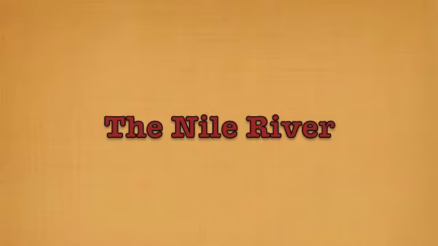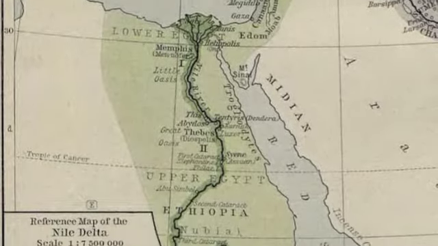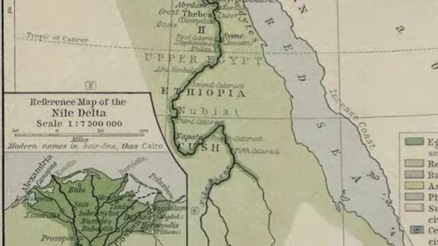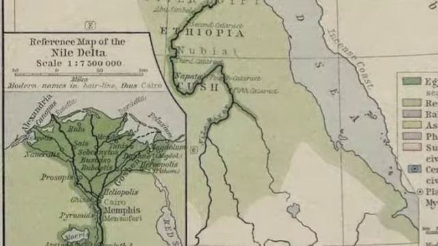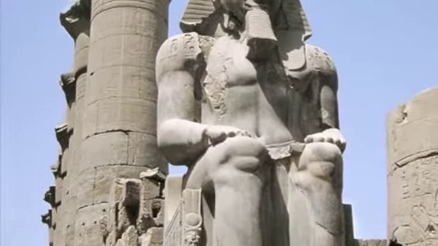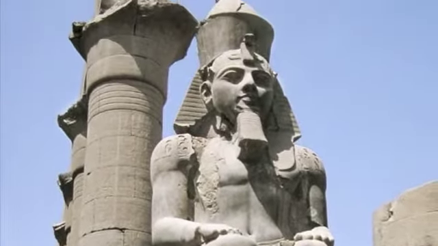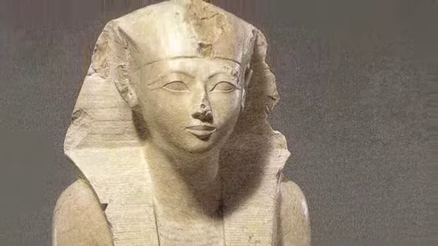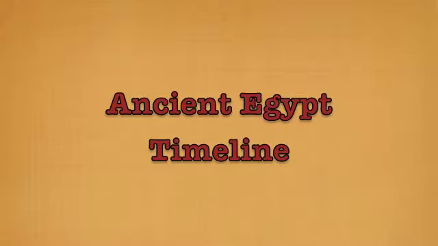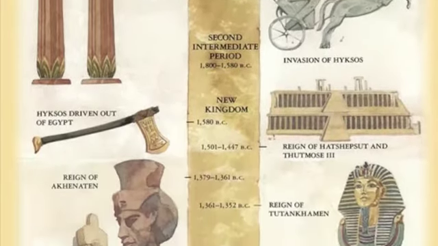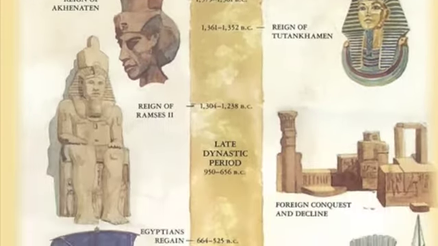We will also look at the yearly flooding of the Nile and how ancient Egyptians depended upon it to give the soil nutrients for growing crops. Students will also be comparing and contrasting Ramses II with the first female ruler of Egypt, Queen Hatshepsut. Lastly, students will create a timeline of the major events that occurred during the Egyptian Empire.